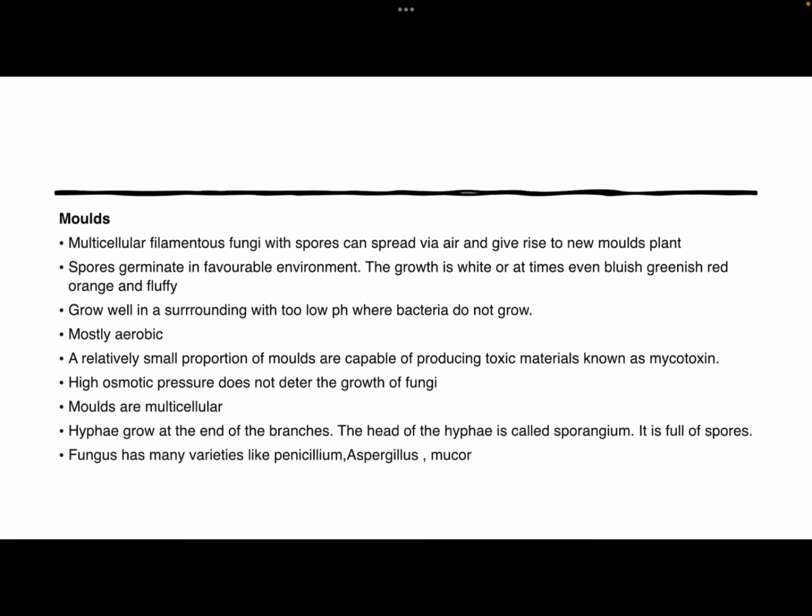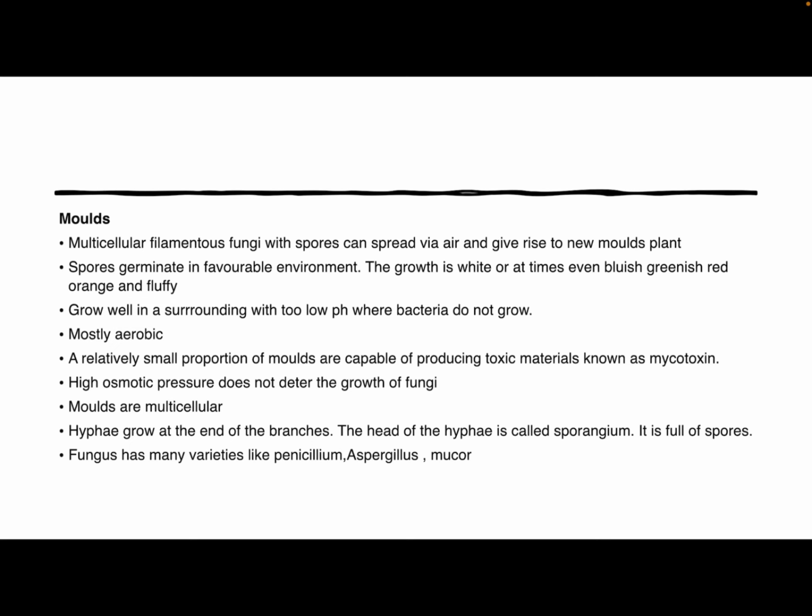Next is mold. We all know that molds are multicellular filamentous fungi with spores, and they can spread via air and give rise to new mold plants. Spores germinate in a favorable environment. The growth is white or at times even bluish green, red, orange and fluffy.